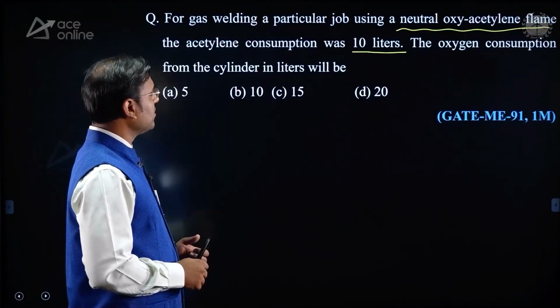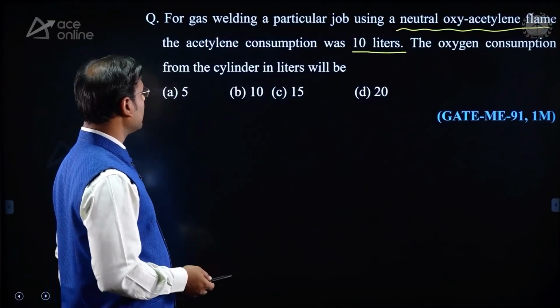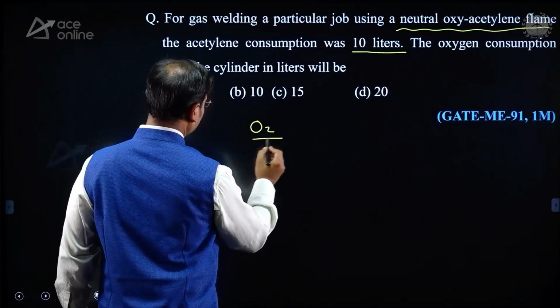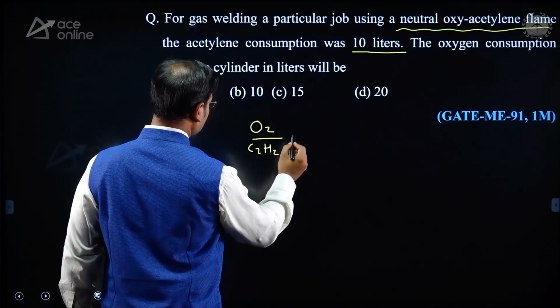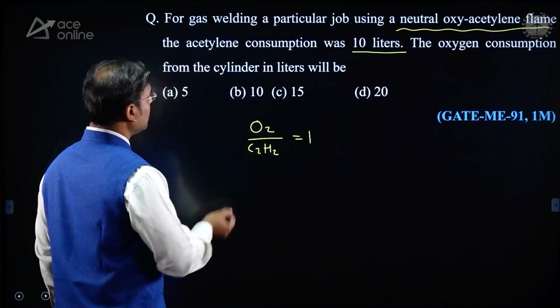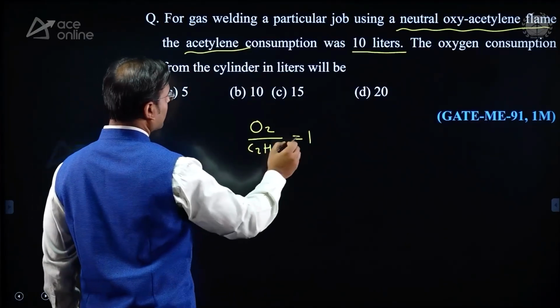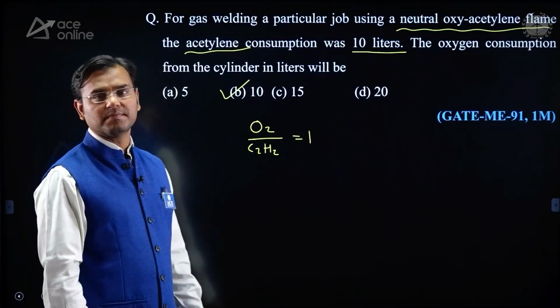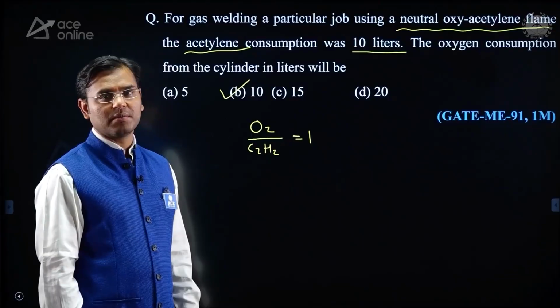The acetylene consumption was 10 liter. The oxygen consumption from the cylinder, again for a neutral flame, O2 to C2H2 is equal to 1. Then if the acetylene consumption is 10 liter, the oxygen is also 10. Then I am writing the correct option is option B.